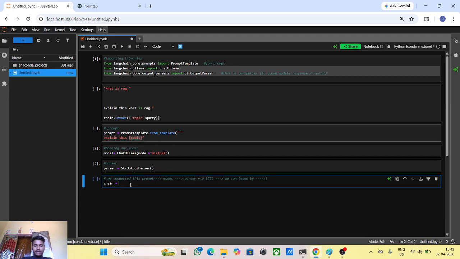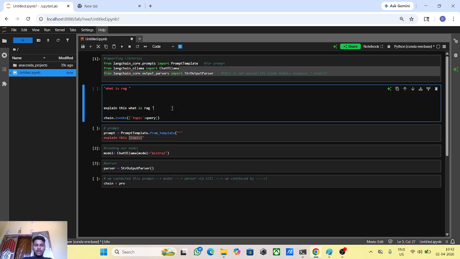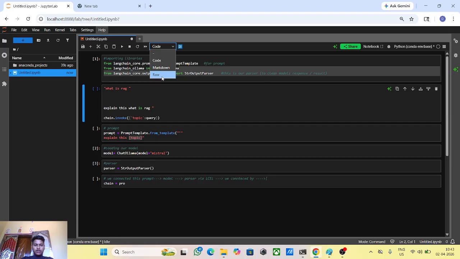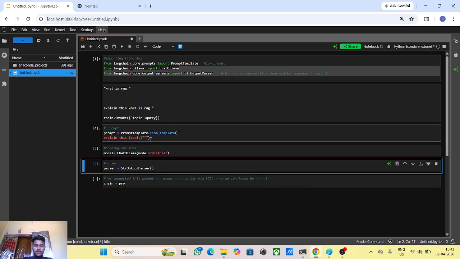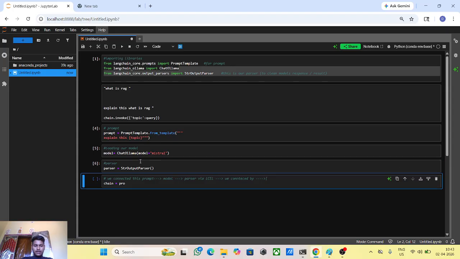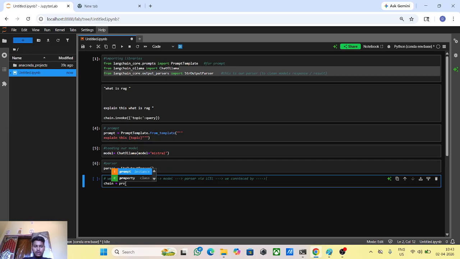Chain is equal to, then here what we connect, we connect our prompt to the model, then to the parser.